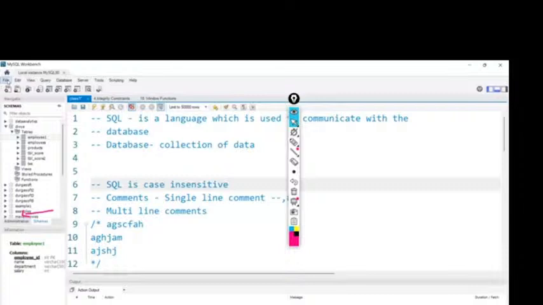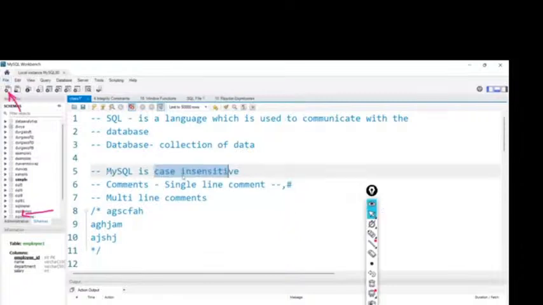So for it, we'll use a command. The next is USE database name. So that is what we wrote yesterday. USE SQL 5.1, like this. Now our database name is SQL 5.1, right? So I'll select and execute. Now you can see the color changed to dark black. Now we can see this particular database is activated. Okay, so we created the database, we activated the database. Now we need to create the table.